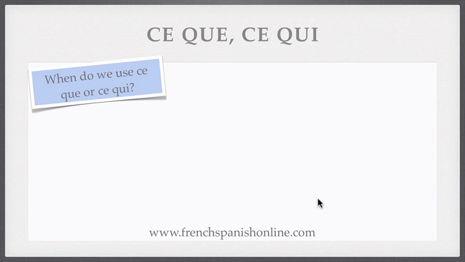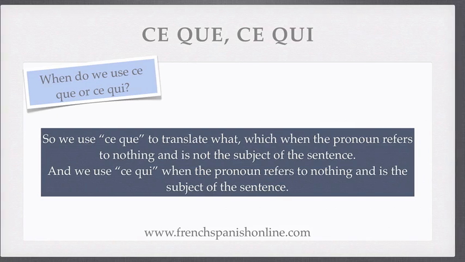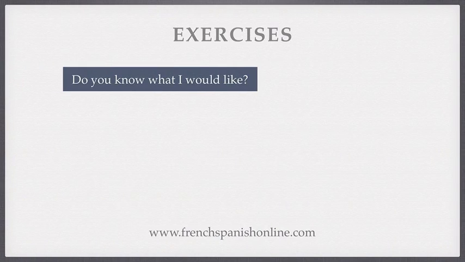It is correct too. So to summarize what we've just seen, before doing some exercises: we use ce que to translate what and which when the pronoun in English refers to nothing in the sentence and is not the subject of the second part of the sentence. We use ce qui when the pronoun refers to nothing and this time is the subject. Is it clear for you?